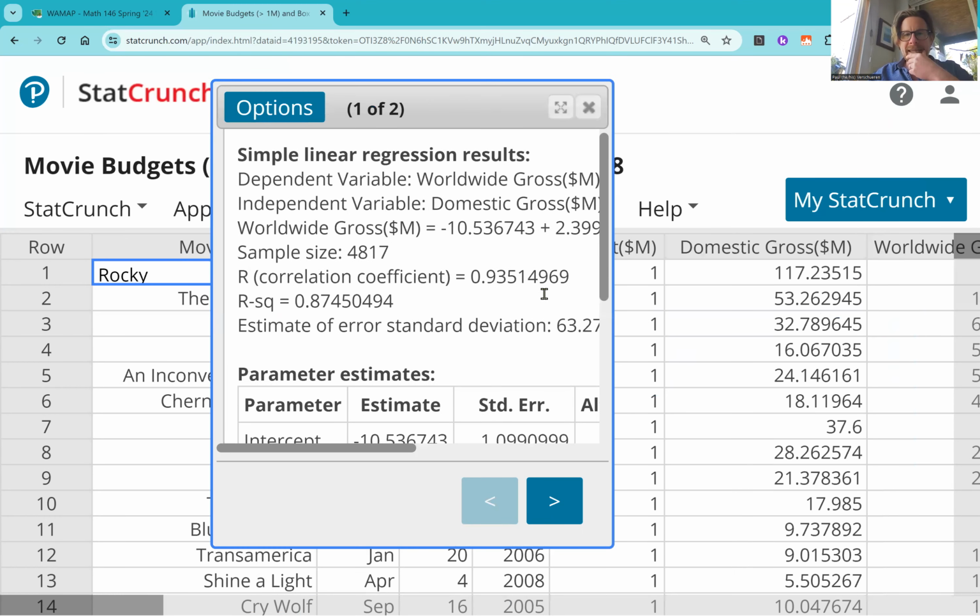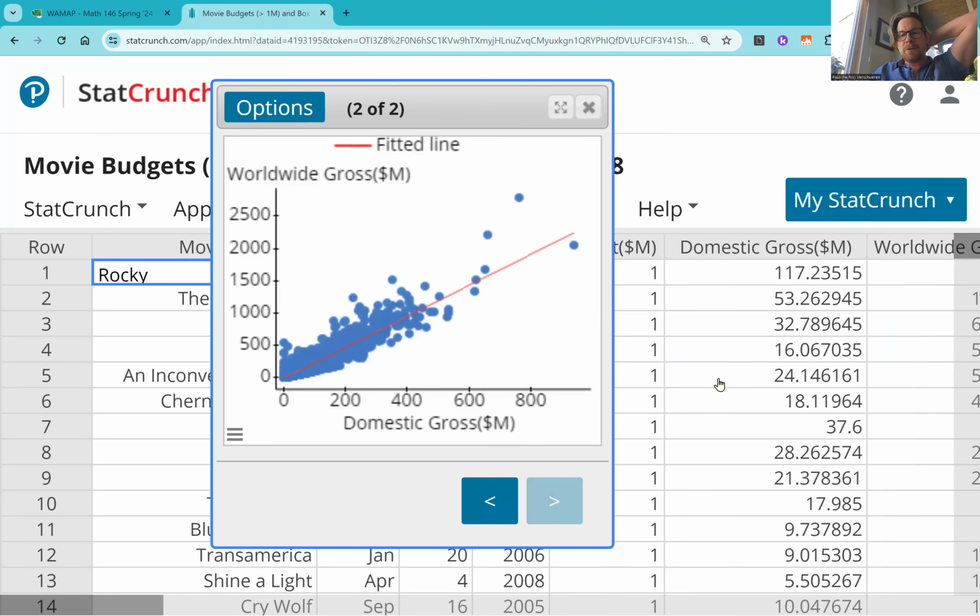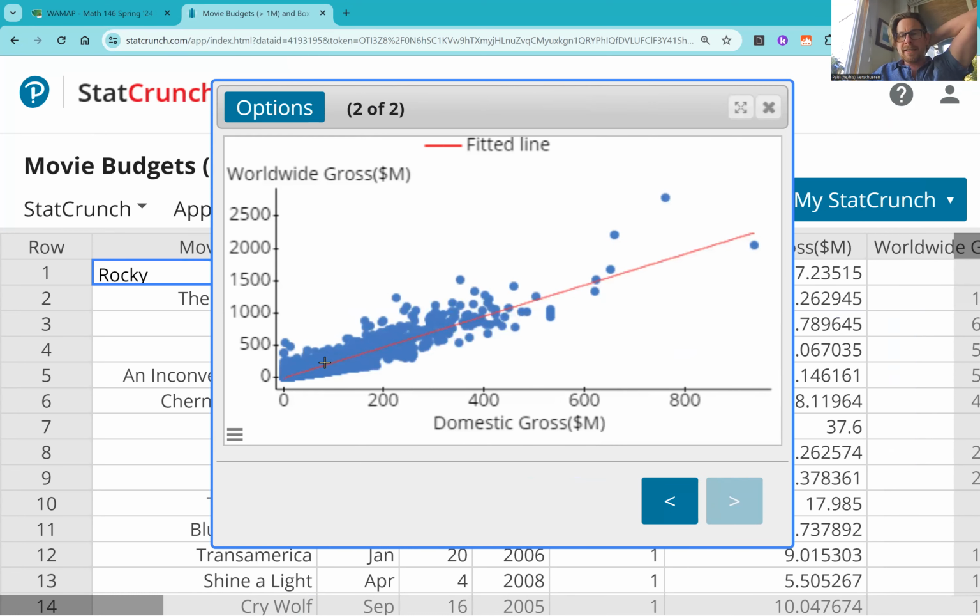So in this case, you can jump straight to the correlation coefficient. Notice that it says 0.93514969. That's about 93.5% correlated, as in very, very correlated. If we look at the graph, we can see why. See how that data is really stacked pretty well in a straight line.